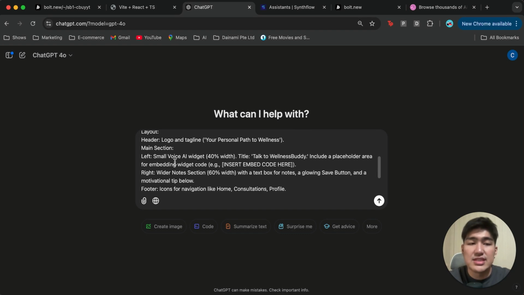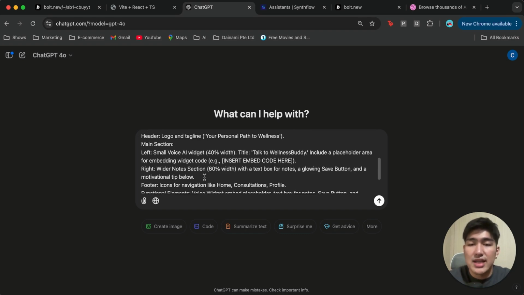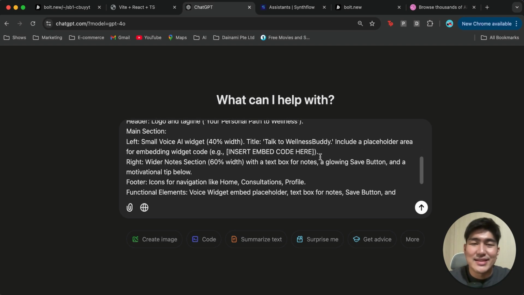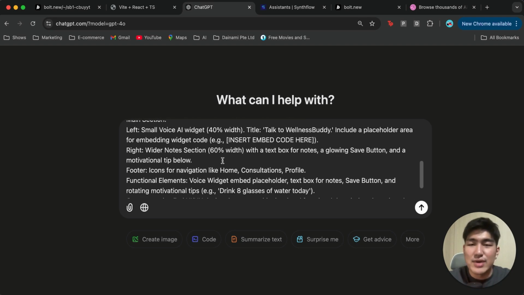The main section, this is the most important part, right? I want the left to be a small voice AI widget, 40% width. The title would be Talk to Wellness Buddy, including a placeholder. And the right would be, let's say, a wider note section with a text box for